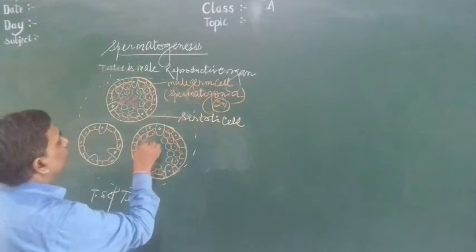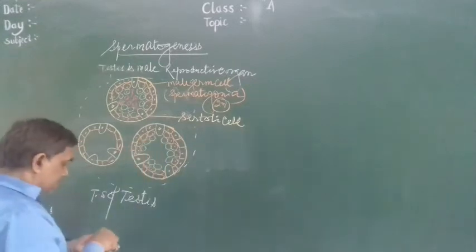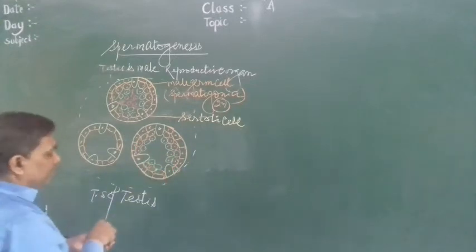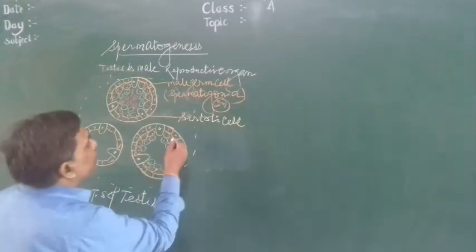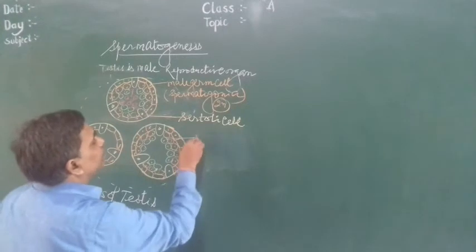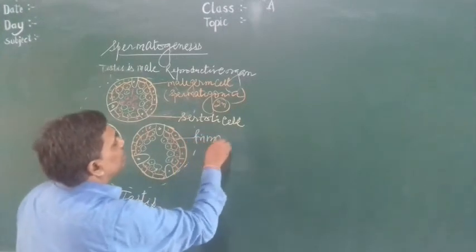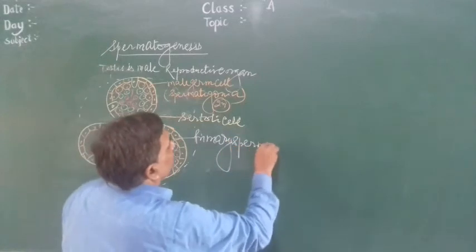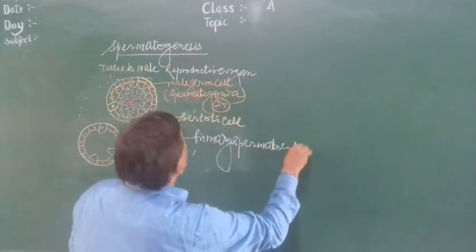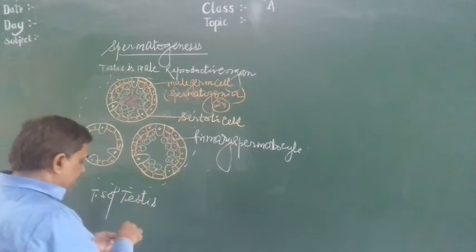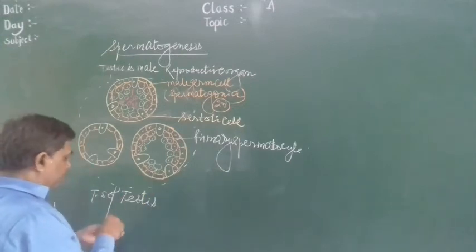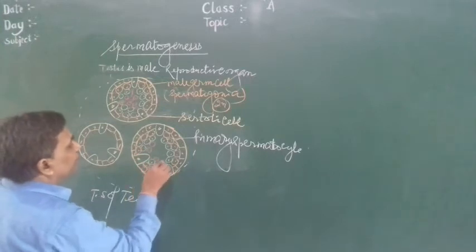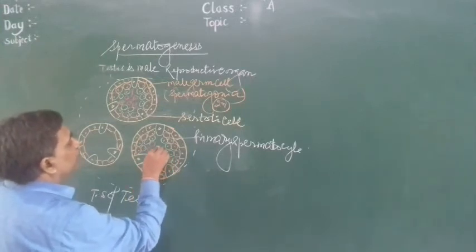Now this is called the primary spermatocyte. The primary spermatocyte then produces a large number of spermatids.